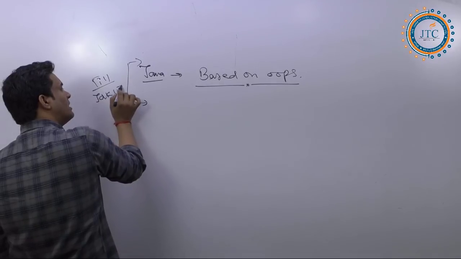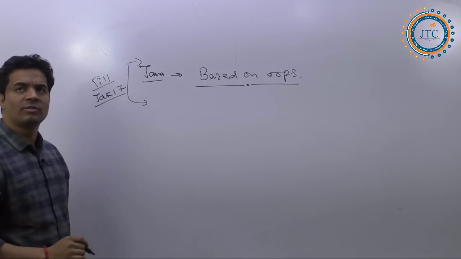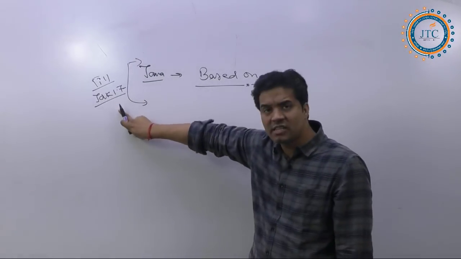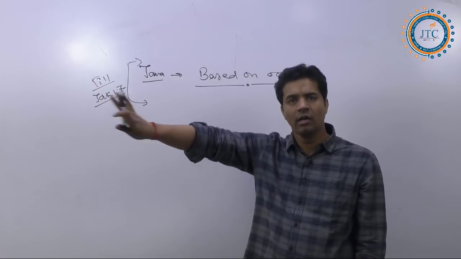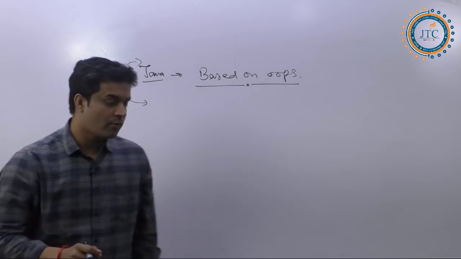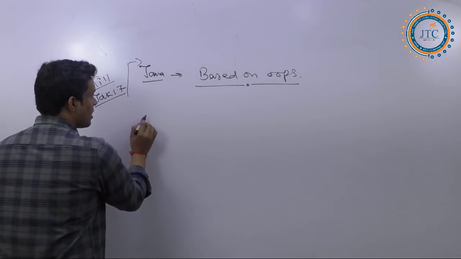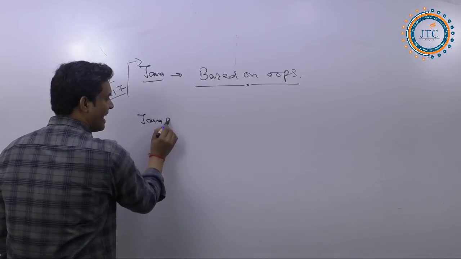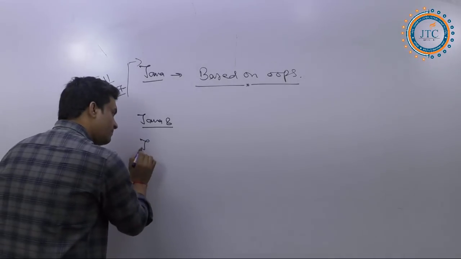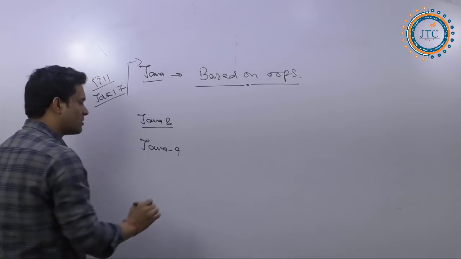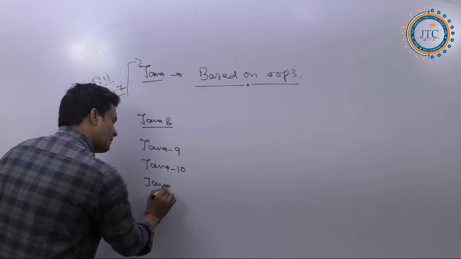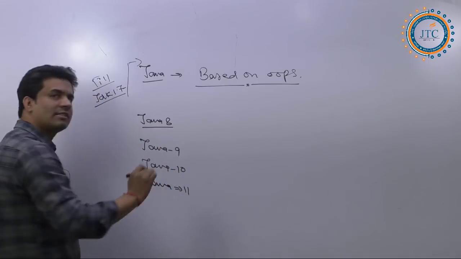It is only object-oriented till JDK 1.7. Getting it? This is object-oriented, I agreed, right? In that also there are a number of concepts. The next one, see here, now again Java 8 was released, that is JDK 1.8. Now Java 9 released, Java 10 released, and nowadays Java 11 is there.